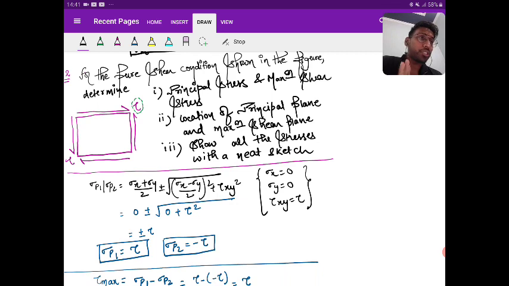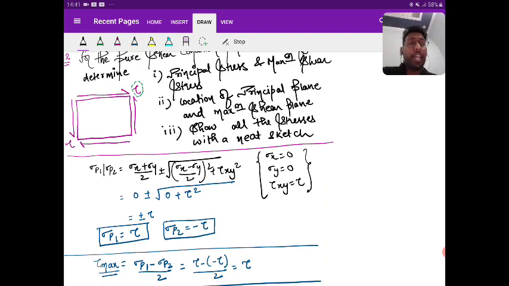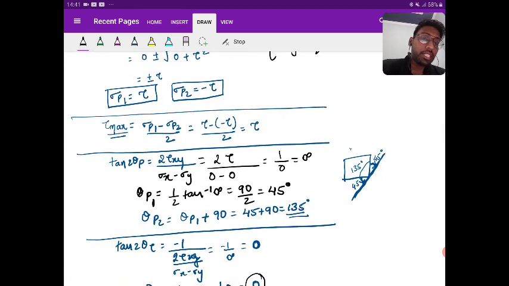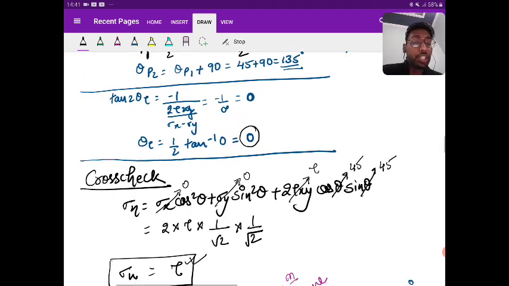We started with finding principal stress, maximum shear stress, location, sketch, everything we draw. So we have found sigma p1, sigma p2, tau max, theta p1 p2, and theta tau. We have done the cross check.